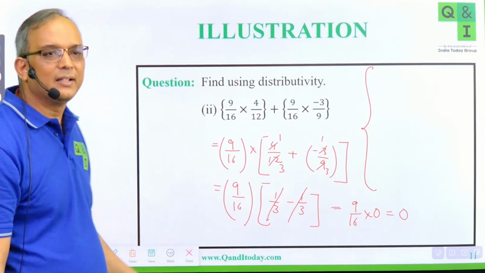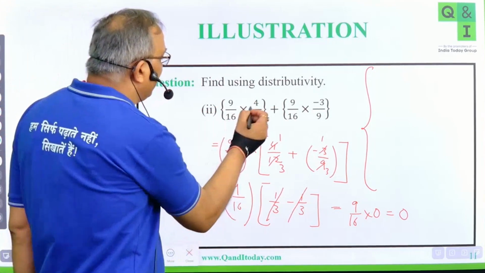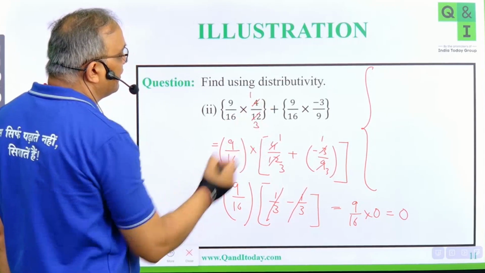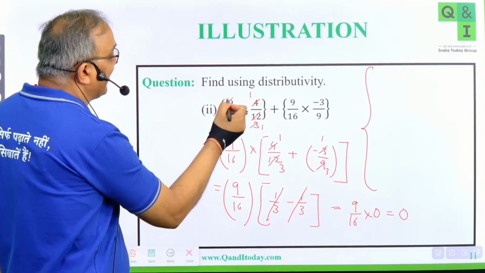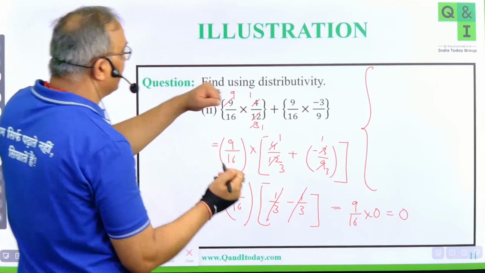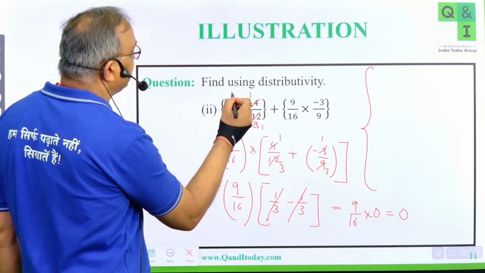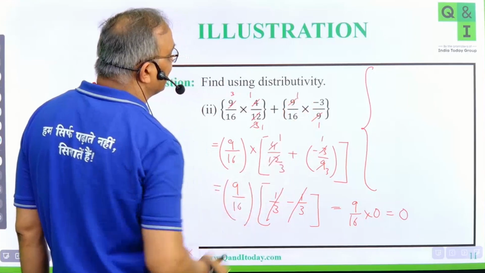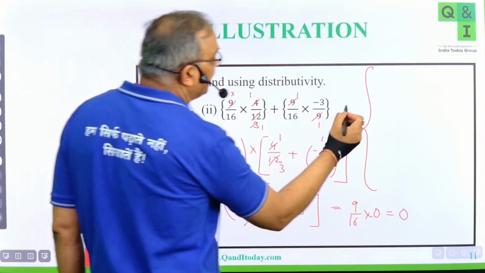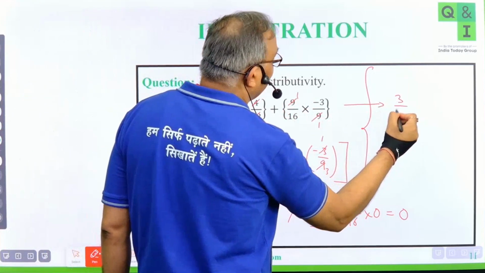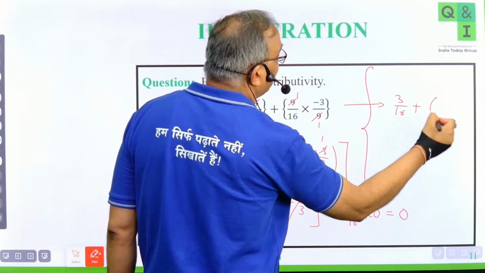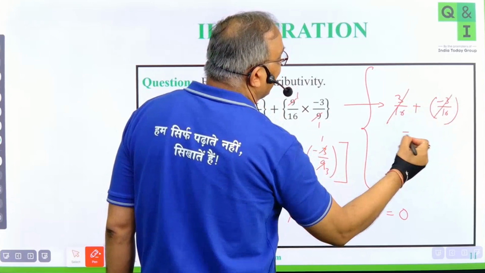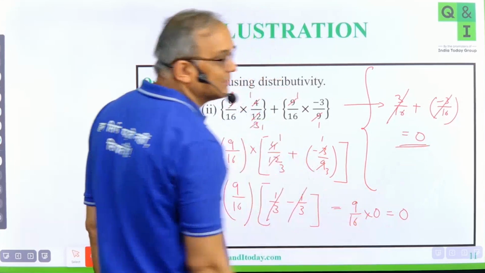So here, if you cancel this, 3 gets cancelled to 9, 3 times is 9. And again here 9 and 9 gets cancelled. So you have this is equal to 3 by 16 plus of minus 3 by 16. These get cancelled and you get an answer as 0.